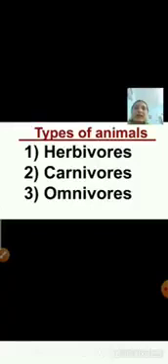Now, second type of animals are carnivores. Now tell me, what is the meaning of carnivore animals? Yes, carnivorous animals eat flesh of other animals or they eat other animals. They are called carnivores. And the examples of the carnivorous animals are tiger, lion, cheetah, then dolphin and etc. Fox is also a carnivore animal.